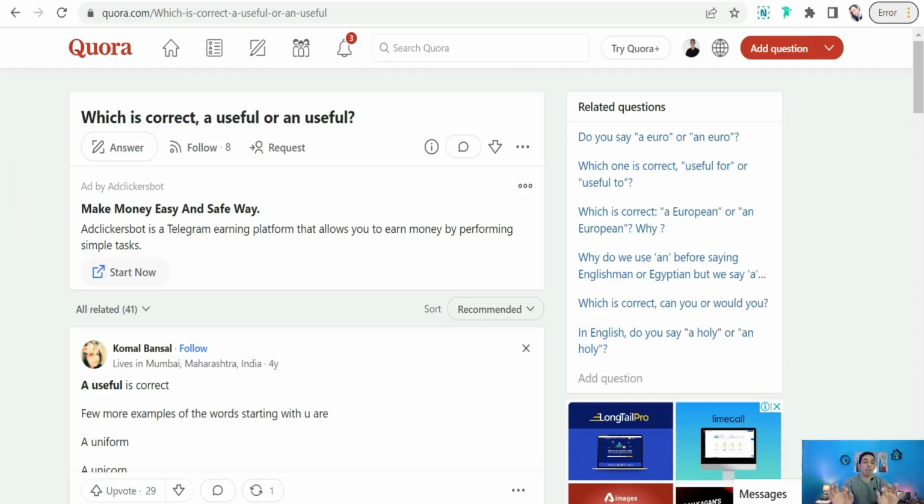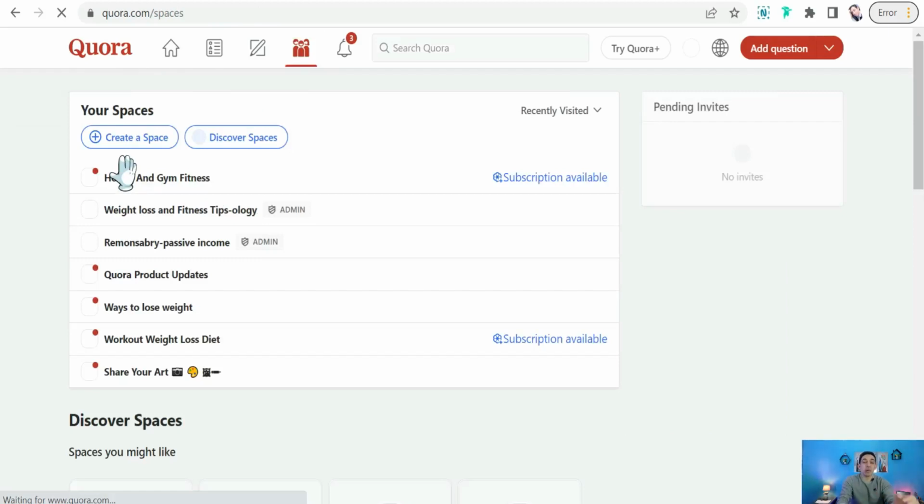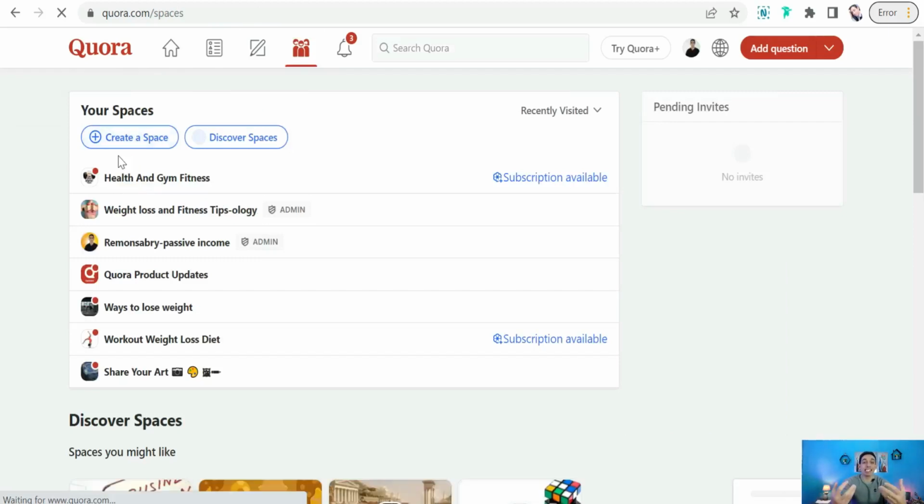So you have to create a microblog or Quora space. You can click over this people icon. Therefore, you can create a new space or a new microblog where you can publish your search engine optimized articles that include your affiliate links. And of course, with some questions people also ask for, you can make your article more valuable and more comprehensive and search engine optimized according to scores that you have made on neuronwriter.com or similar websites. And you can use the domain authority of Quora.com. So if anyone asks a question that you have included in your article, you will find your article in Quora space go higher on Google search.